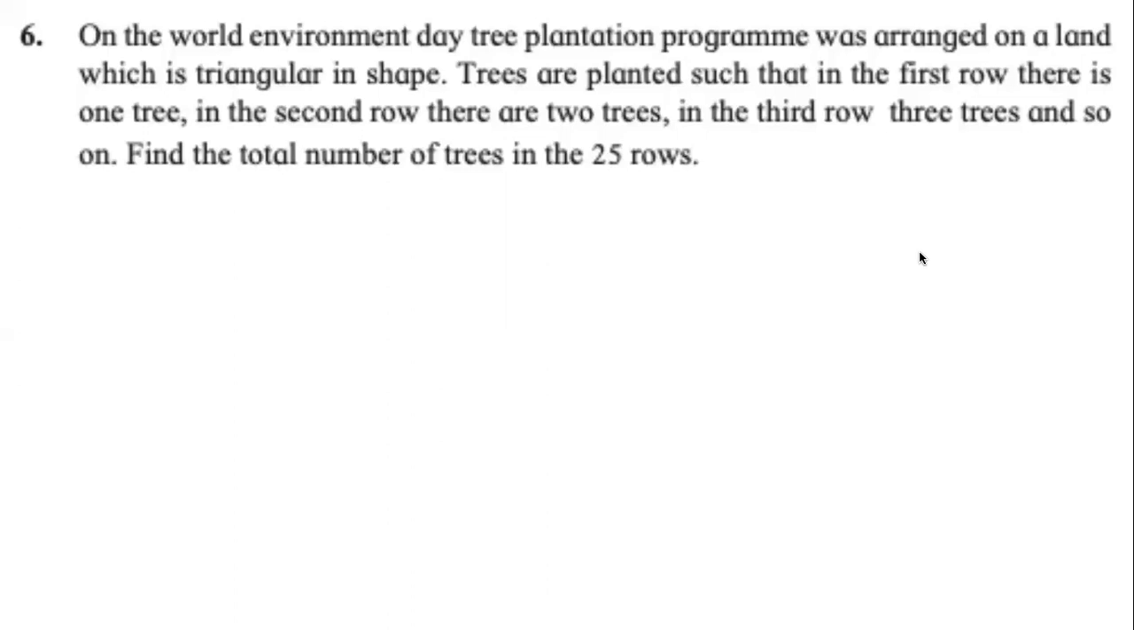Now if I ask you, what is T1 in this question? 1. What is T25 in this question? 25. And it says find the total number of trees. So what do we need to find out? S25. S25 equals 25 by 2 within brackets 1 plus 25. Done. Solve it. Get the answer. Easy question. So question number 1, 2, 3, 4, and 6 are straightforward. Question number 5 needs a little bit more thinking than the other 5 questions.